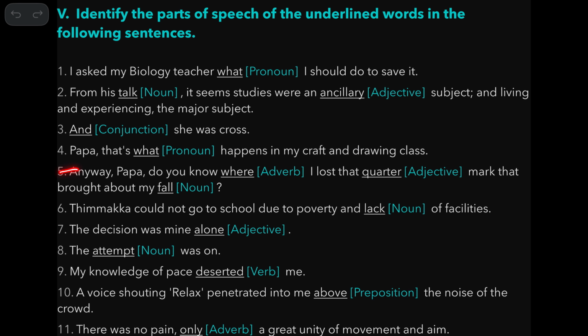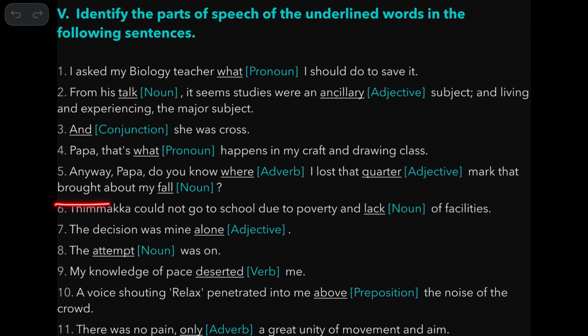Okay, papa, that's what happens. What is a pronoun. Again, just like here, in my craft and drawing class. Anyway, papa, do you know where I lost that quarter mark? So, where is a place adverb? Quarter mark, mark is a noun, so quarter is an adjective.